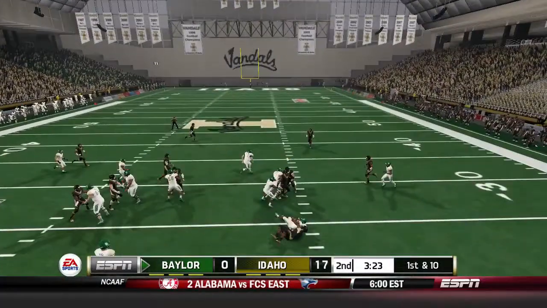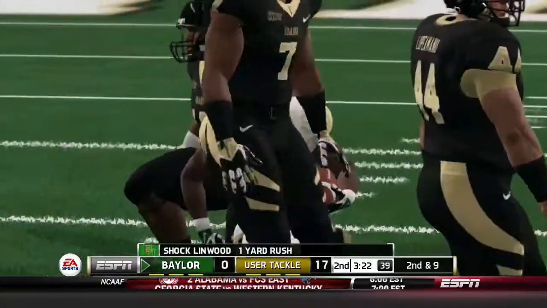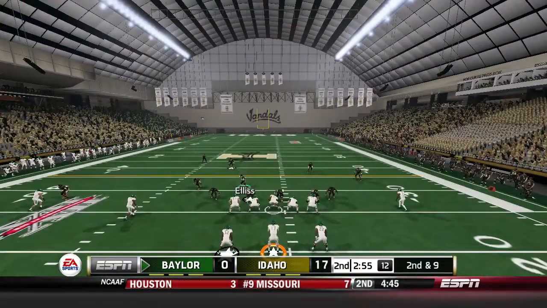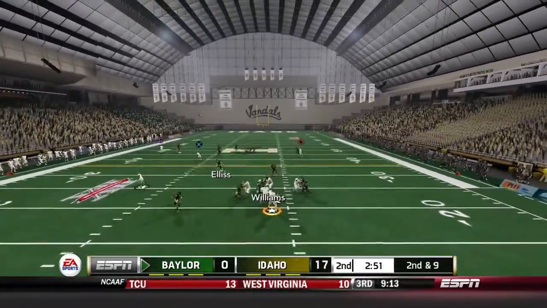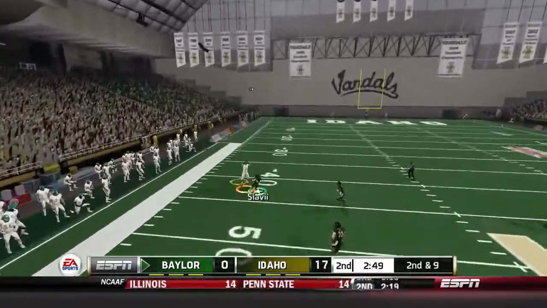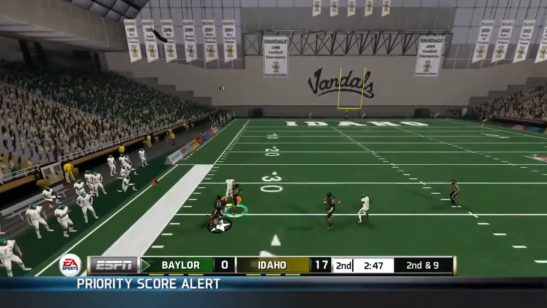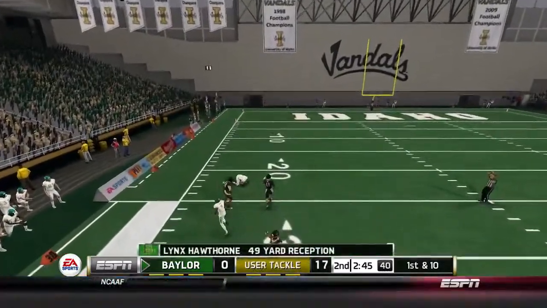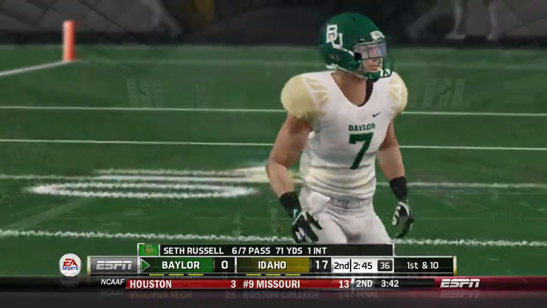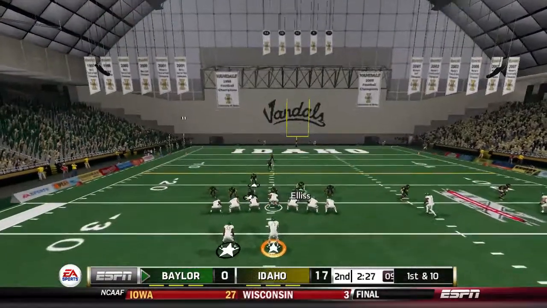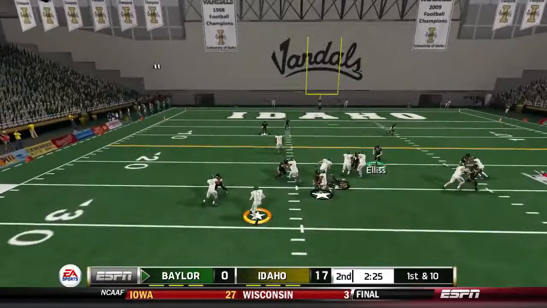Idaho here, mid-second quarter. 1-yard gain by Shock Winwood there. The Idaho defense playing pretty lights out, being able to stop the run, and has forced 1 interception already in this game. They're looking for 2 here, and the lob prayer pass connects, and they get to about the 25-yard line. Probably should have been intercepted there, but the DB did not time his jump right, and that left Lynx Hawthorne able to come up with that ball.